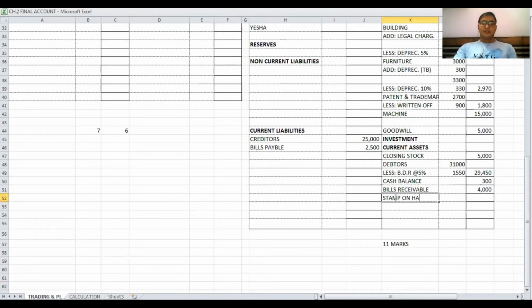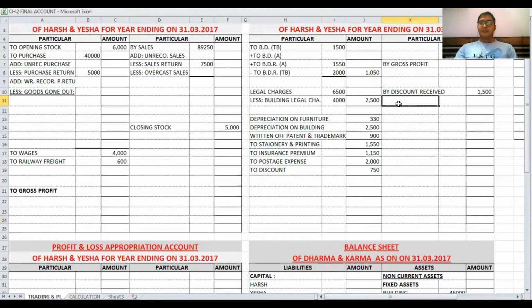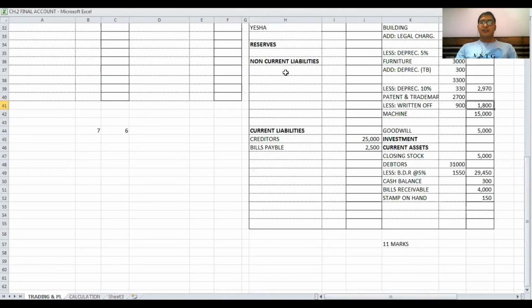Stamp on hand amount 150 and bad debts return in P&L account credit side by bad debts return amount 1250. HDFC loan, every kind of loan that is a part of non-current liability, 12% HDFC loan 10,000.